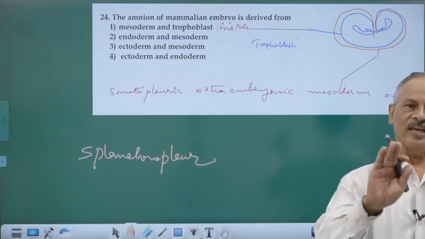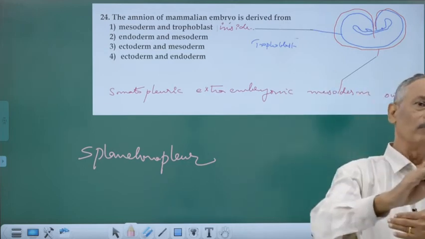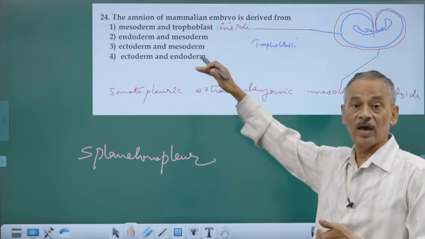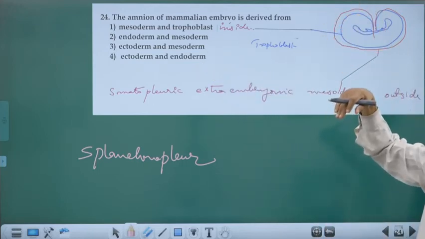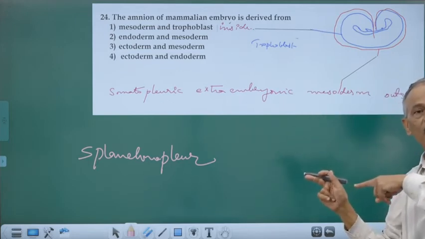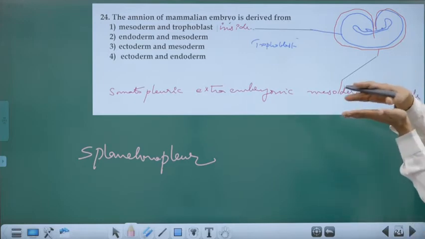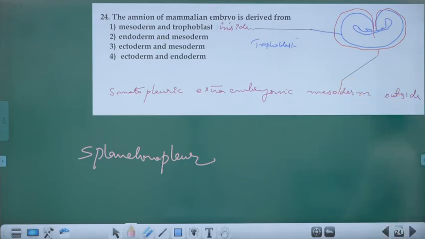So simply understand, it is from ectoderm and outer mesoderm that we have the amnion and chorion. The order is different; it is just reverse. Similarly, it is from inner mesoderm and endoderm that we have the allantois and yolk sac. Here again, the 2 layers are in opposite directions. If in one it is like this, in the other it is in reverse order. Clear?